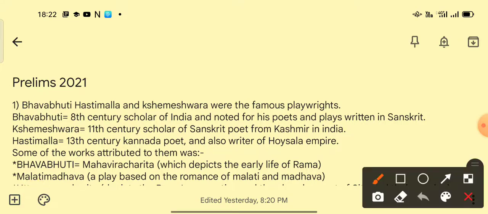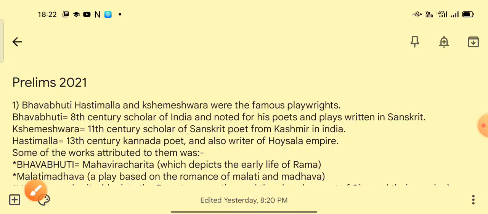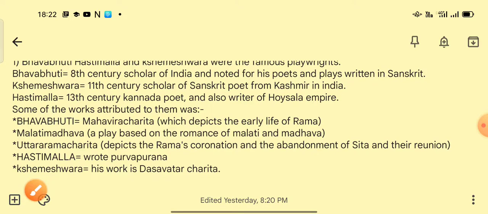Let's get started. Bhavabhuti, Hastimala and Kshemeshwara were the famous playwrights. Bhavabhuti is the 8th century scholar of India, noted for his poetry and plays which were written in Sanskrit. Hastimala is the 13th century Kannada poet and writer of the Hoysala Empire. And Kshemeshwara was an 11th century Sanskrit scholar and poet from Kashmir in India.